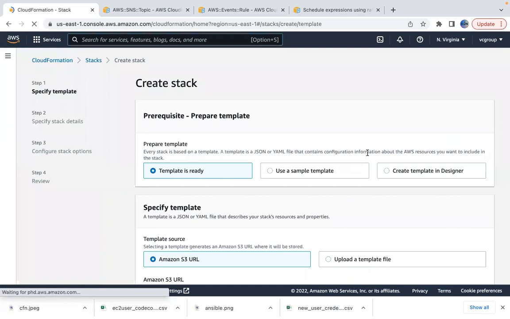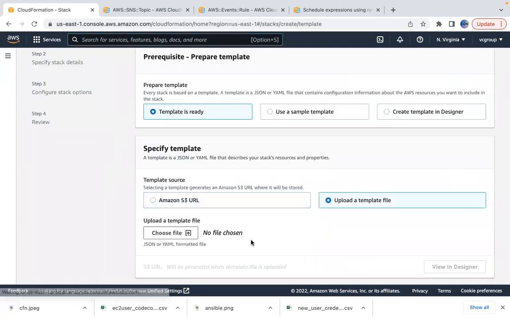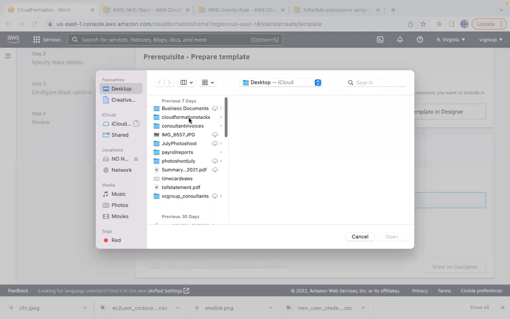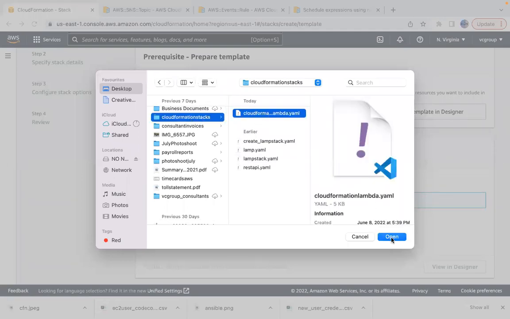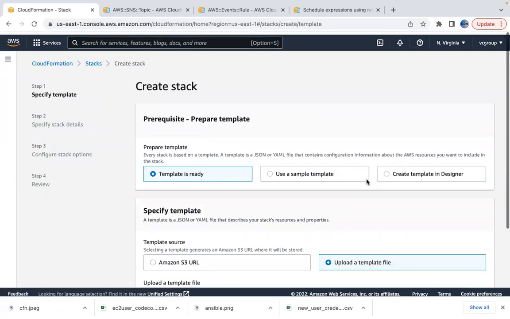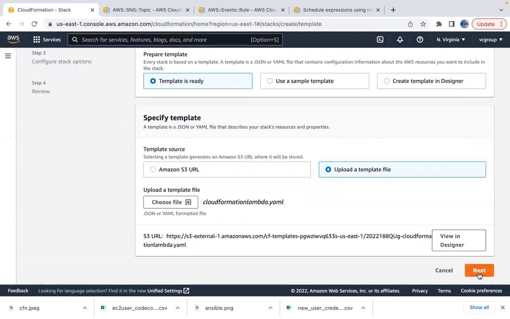Create stack. Template is ready. Upload. And I should have a CloudFormation stack here, CloudFormation Lambda. Let's go ahead and create it. Okay. We don't see anything.